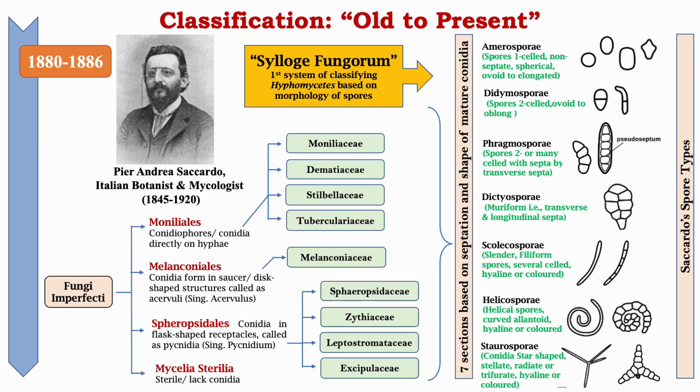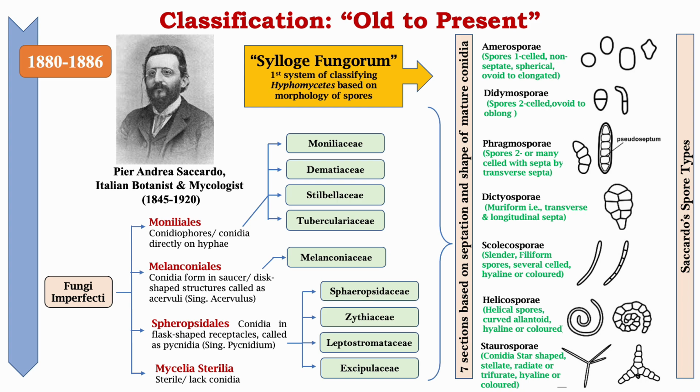Saccardo, in Sylloge fungorum, which was the first system of classifying hyphomycetes, prepared based on the morphology of the spores, grouped these fungi imperfecti under 7 sections based on the septation and shape of mature conidia.